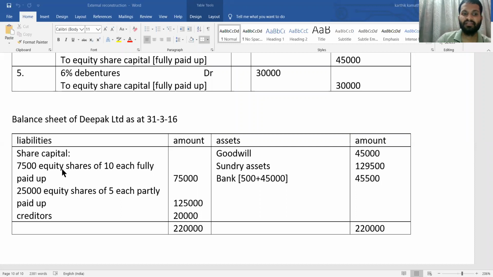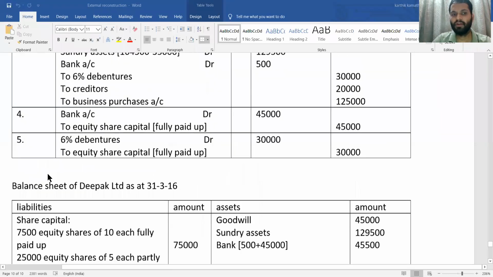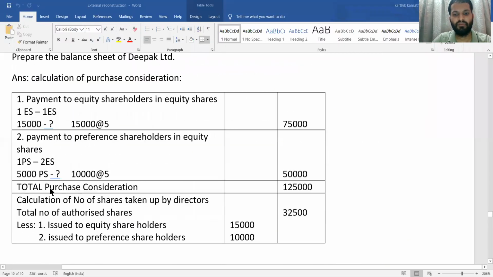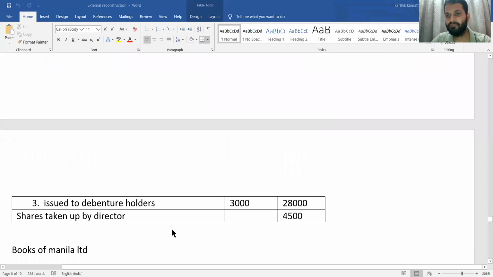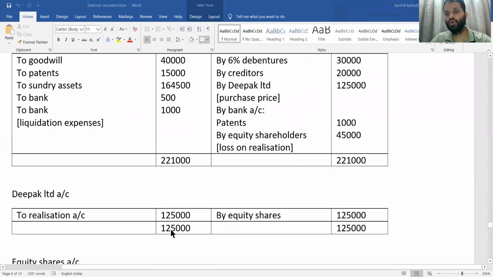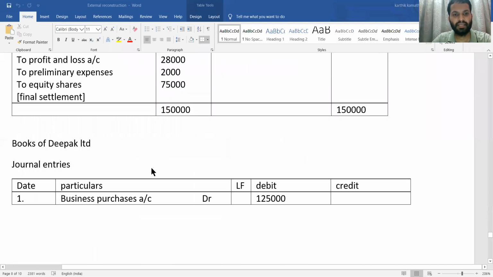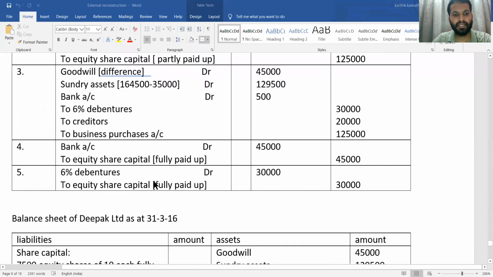On the liability side, you see 7,500 equity shares of 10 each fully paid. For this share capital, first you need the total number of shares. We have already calculated that in the working note: shares taken up by the director 4,500, plus one more piece of information, the new issue of 3,000 shares given to the debenture holders, fully paid up.